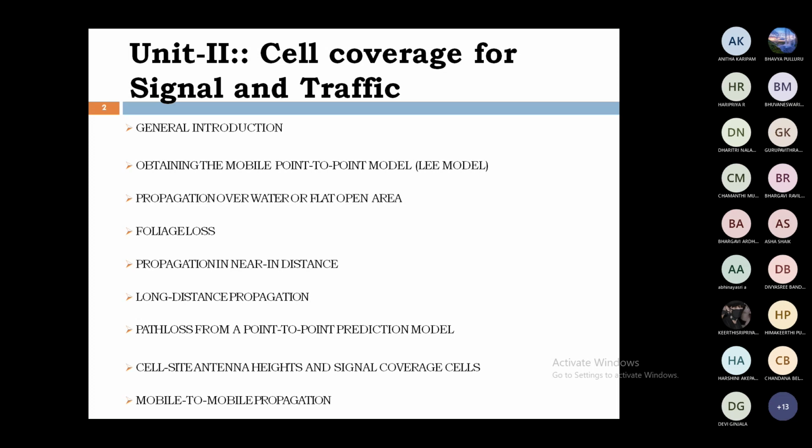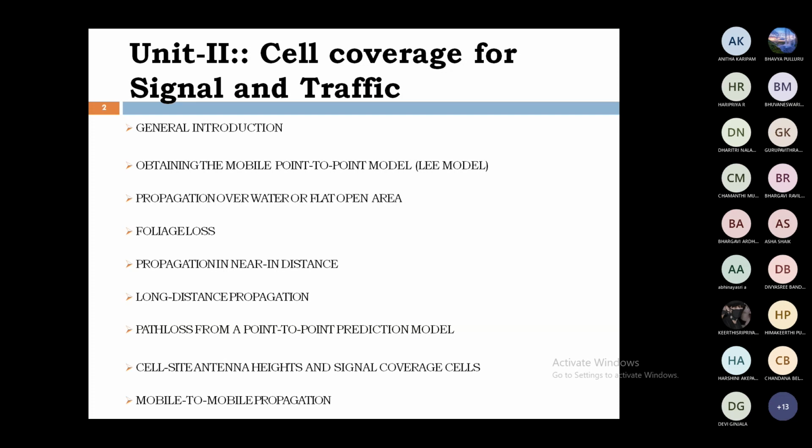Here in Unit 2, the first topic is a general introduction to cell coverage for signal and traffic. Then obtaining the mobile point-to-point model, that is the Lee model, named after the researcher Lee. Then propagation over water or flat open area, foliage losses, propagation in near distance and long distance, calculation of path loss from the point-to-point model, and the characteristics.